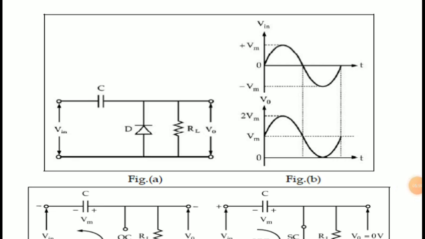First we have to apply the input waveform, right?